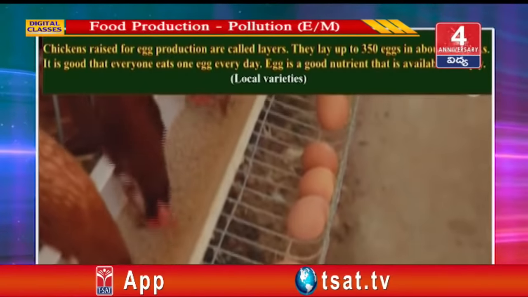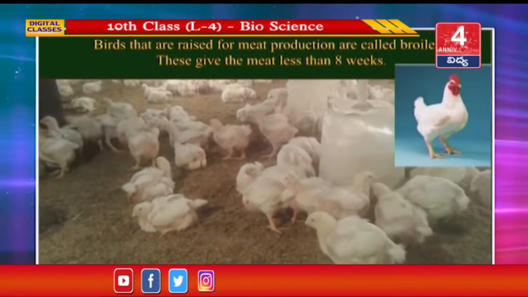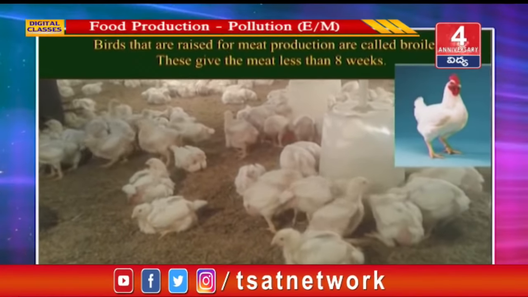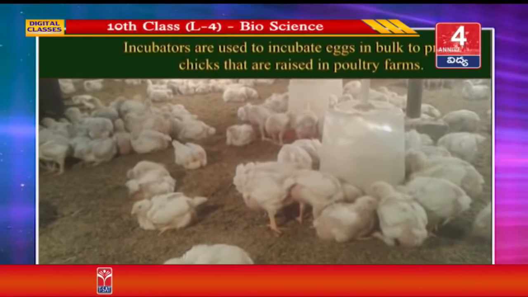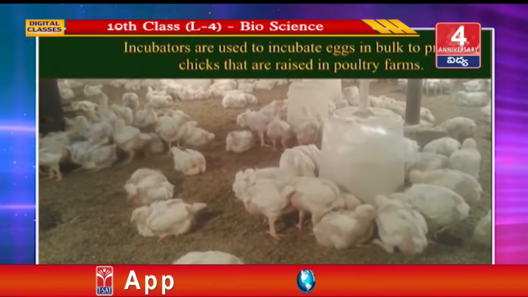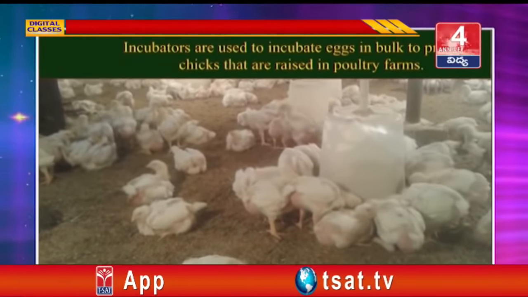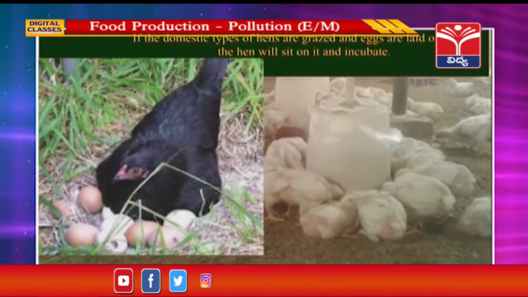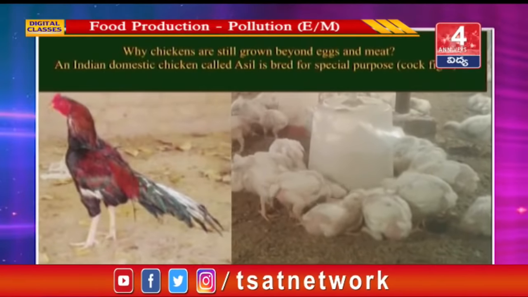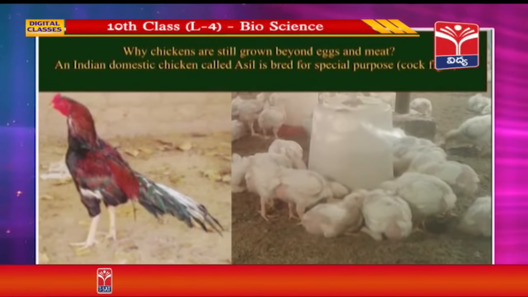See here the local varieties. Birds that are raised for meat production are called broilers. These give meat in less than 8 weeks. Incubators are used to incubate eggs in bulk to produce chicks that are raised in poultry farms. If domestic hens are allowed to graze and eggs are laid, the hen will sit on them and incubate. Why are chickens still grown beyond eggs and meat?